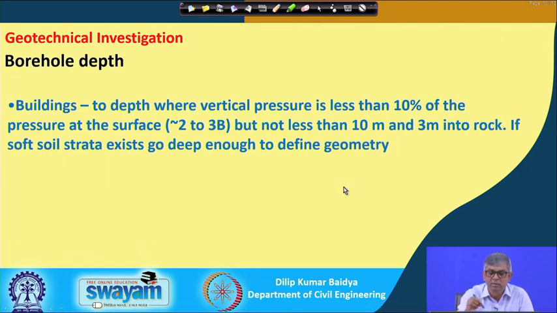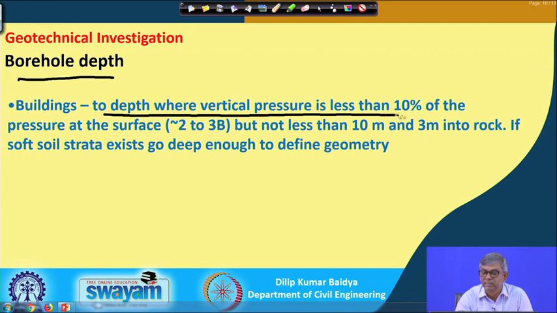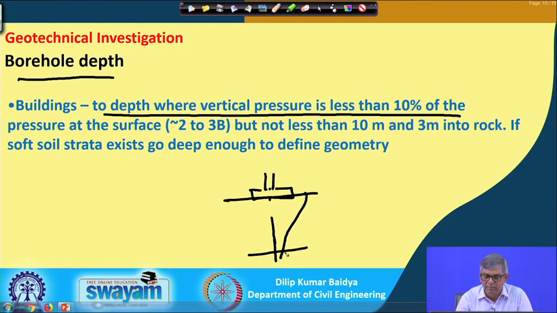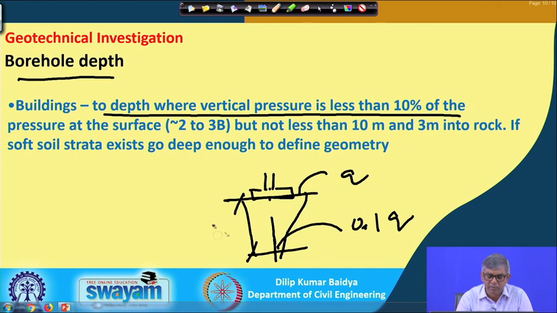Similarly, for borehole depth, for buildings you go to a depth where the vertical pressure is less than 10%. As I have told, when there is a footing, your vertical stress will be distributed like this. So, at some depth, whatever pressure is here, if it is q, then here it is suppose 0.1 q. So, you have to find out this depth, up to at least that much depth.